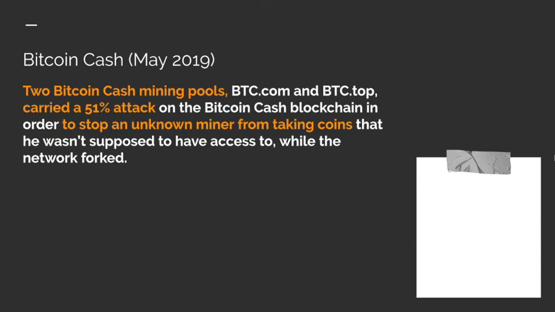2019, Bitcoin Cash. Two Bitcoin Cash mining pools, BTC.com and BTC.top, carried out a 51% attack on the Bitcoin Cash blockchain in order to stop an unknown miner from taking coins that he wasn't supposed to have access to. Some would argue that the 51% attack was done to help the network. It still demonstrates the power these two mining pools have over the network.